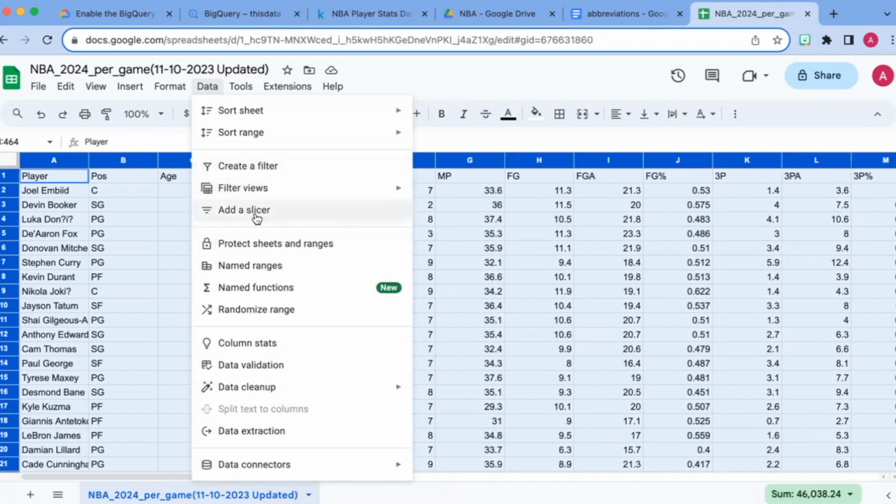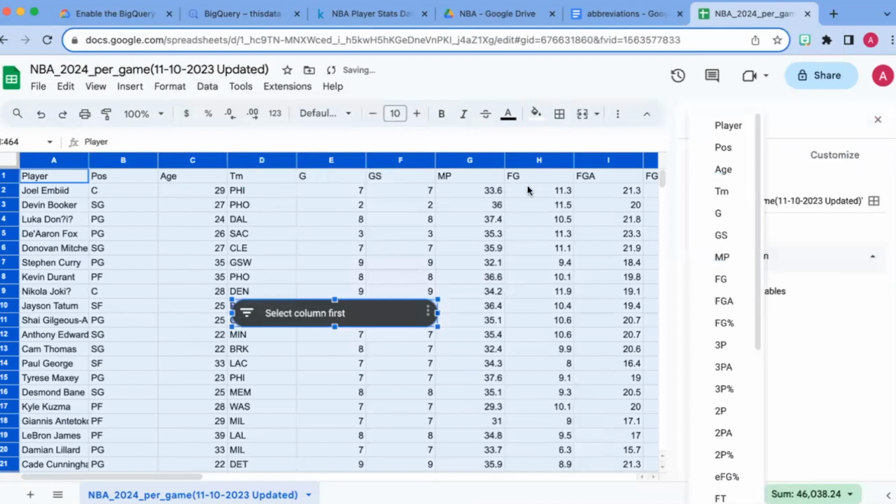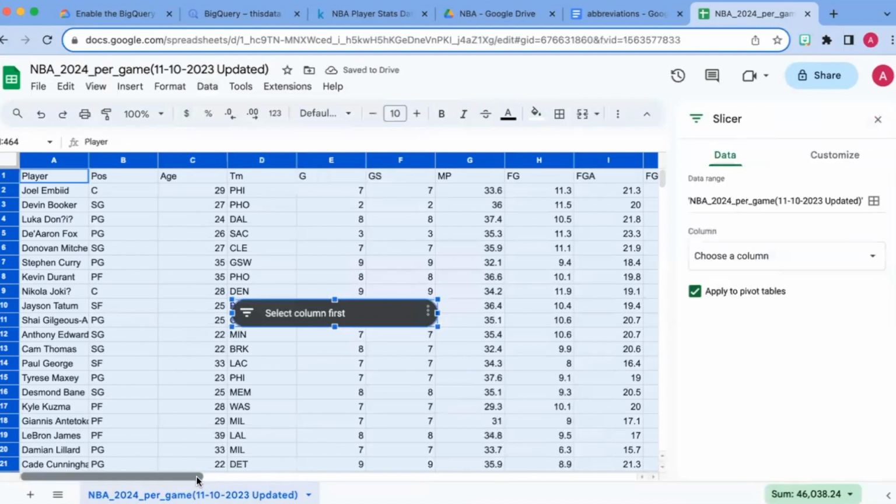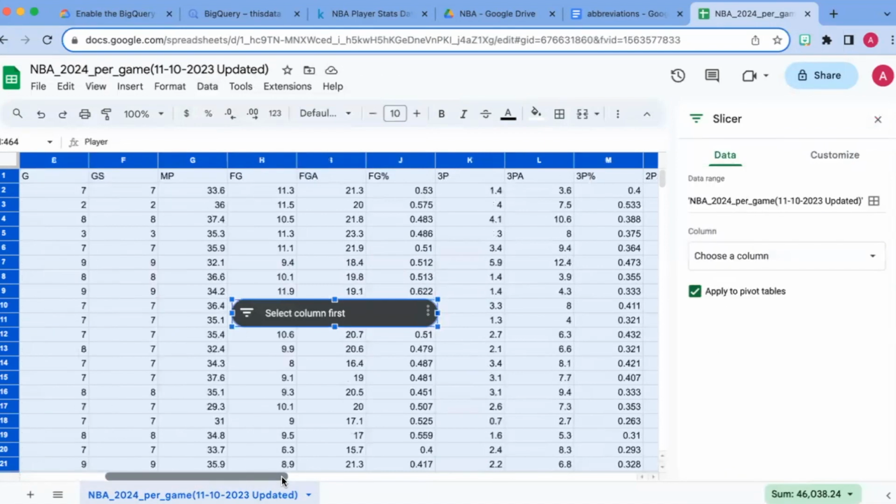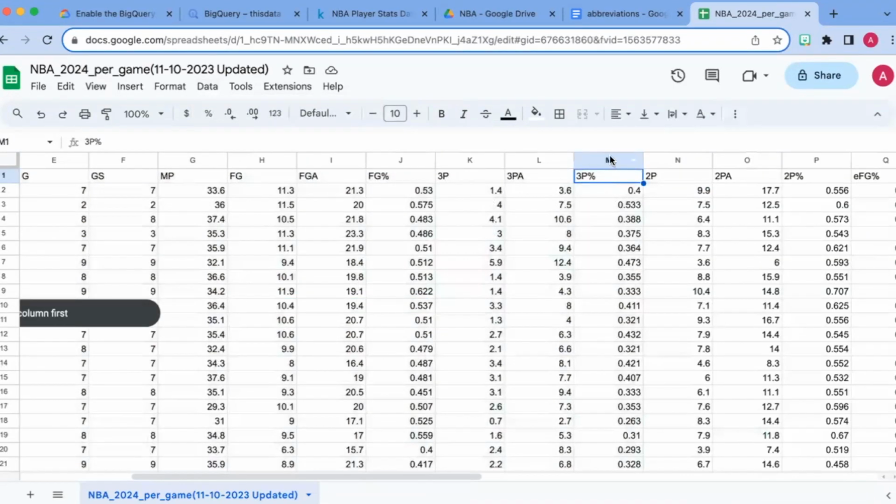You could even filter or add slicers to really get a good look at everything, but add a slicer and then you select a column. So let's do 3-point percentage. Oops.